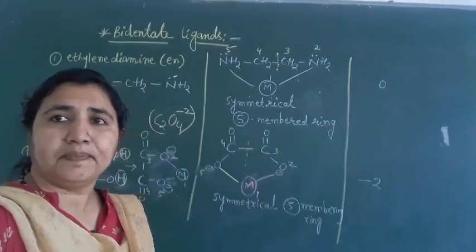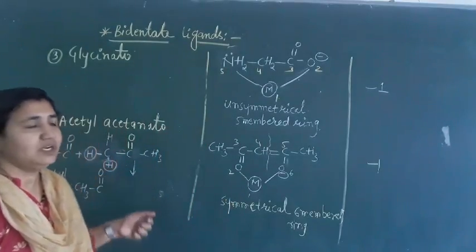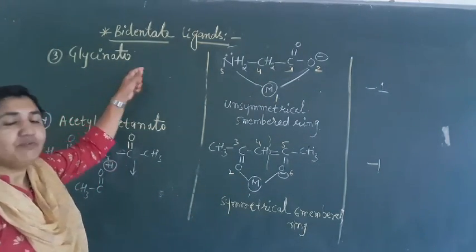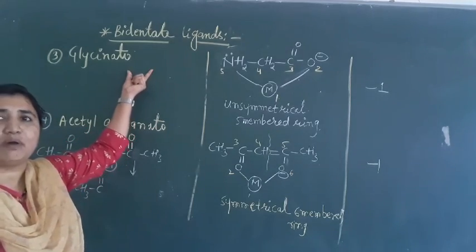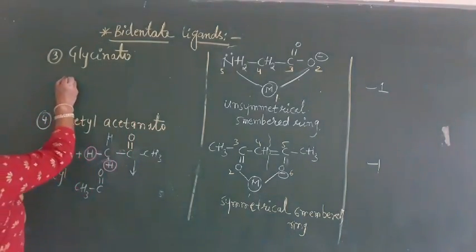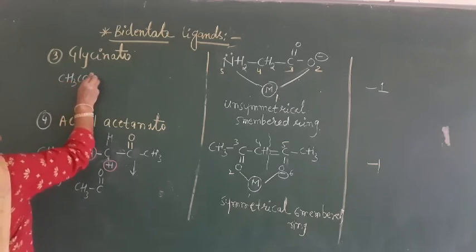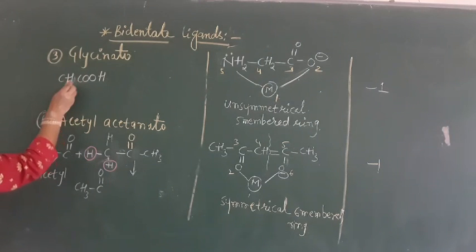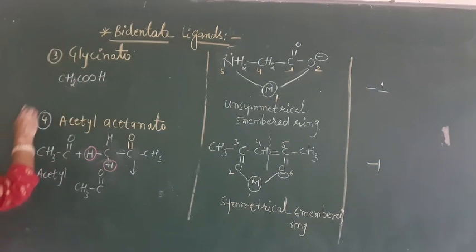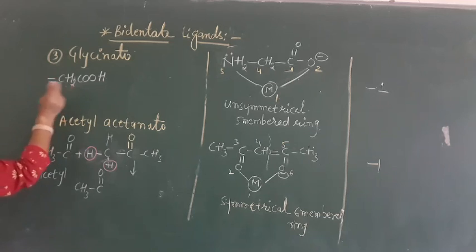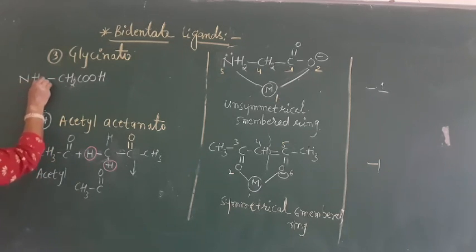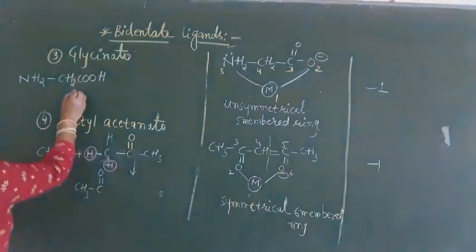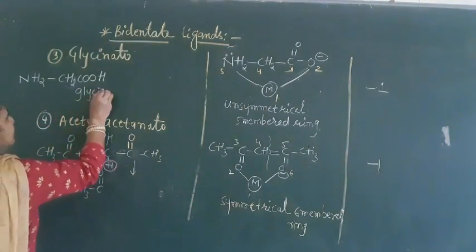Okay. Next we have an important ligand, that is glycinato. From where has this glycinato come? From glycine. What is glycine? See, this is our acetic acid, CH3COOH. From this CH3, just remove one H and it becomes CH2COOH. In place of this H, we will write NH2 here. NH2CH2COOH. This is called glycine.